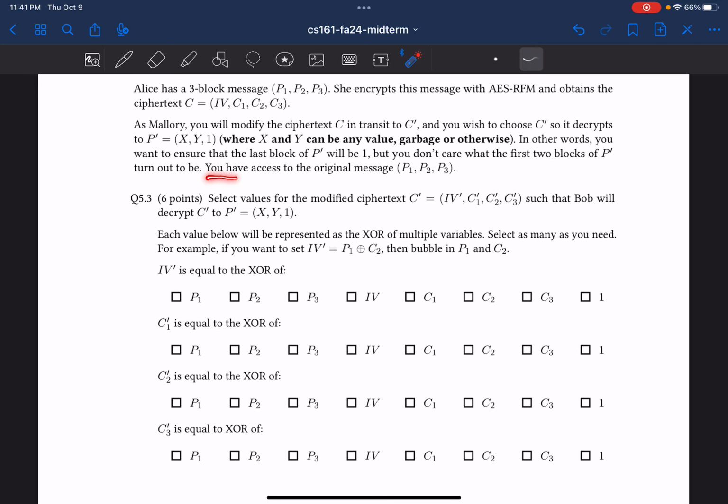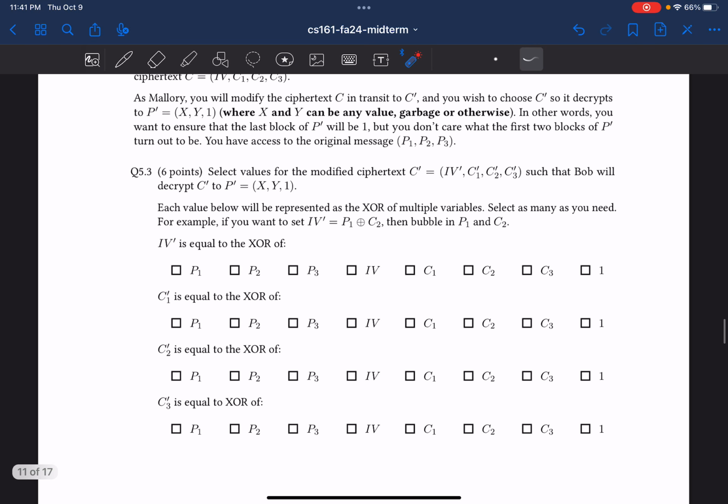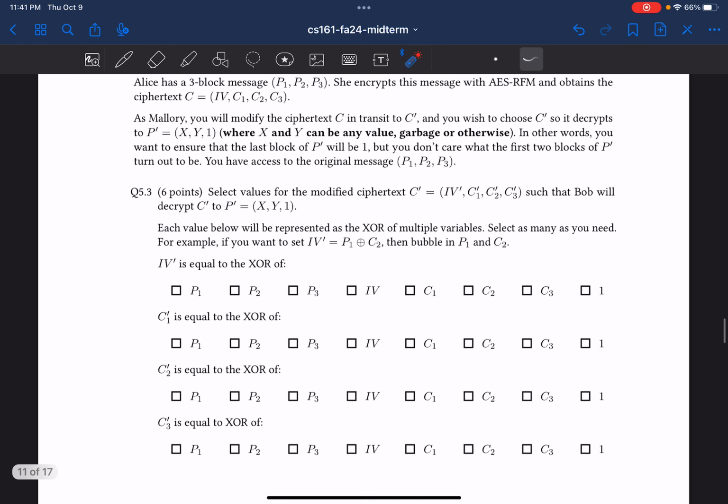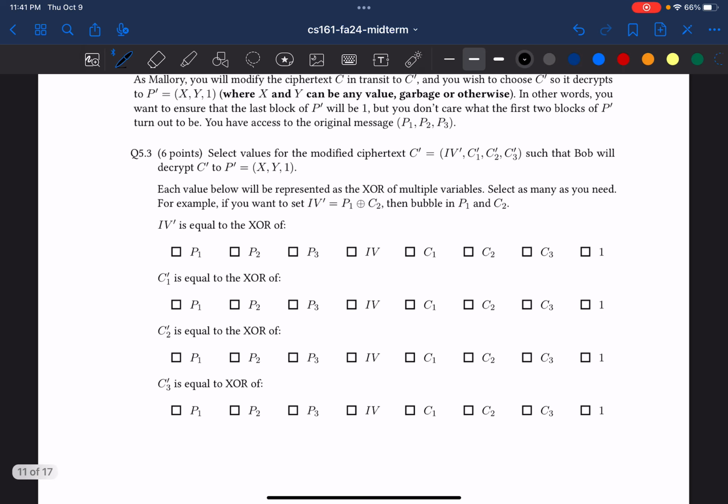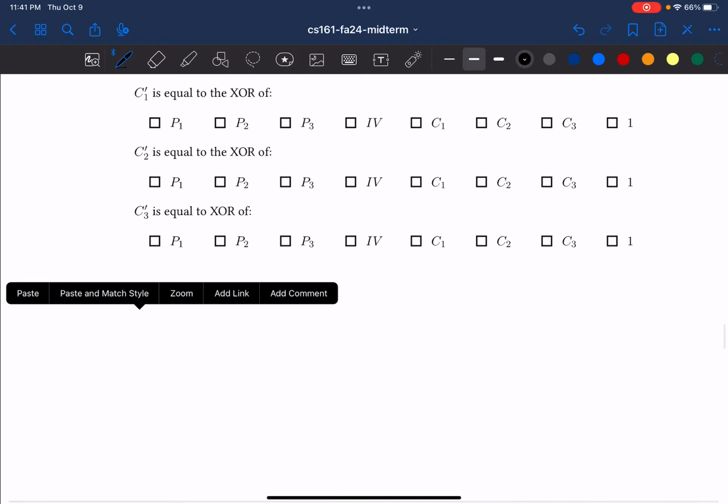And we can see that Mallory, us, we have access to the original message P1, P2, and P3. And the question is select values for the modified ciphertext C prime, such that Bob will decrypt C prime into our target P prime value, which is just X, Y, and 1. So we can go back to our formulas. I'm going to paste them back down here.